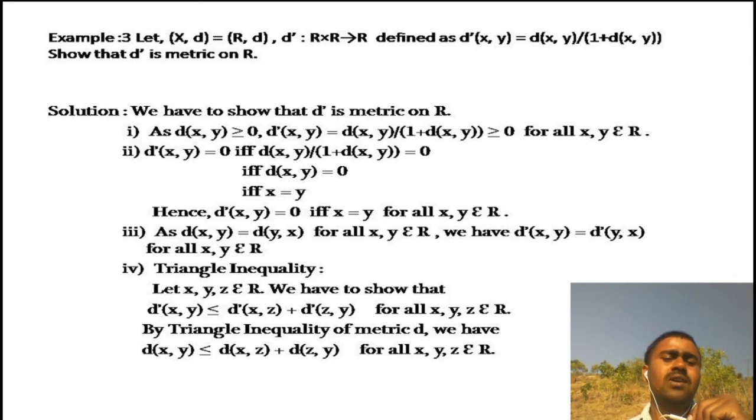But we know that as d is a metric on X, it can be easily shown that the first property, that is d dash of x, y is greater than or equal to 0. Second, third are simple. First, triangle inequality: as d itself is a metric on X, it can be easily shown that d dash is also a metric on X by using the 1, 2, 3 and 4 properties.